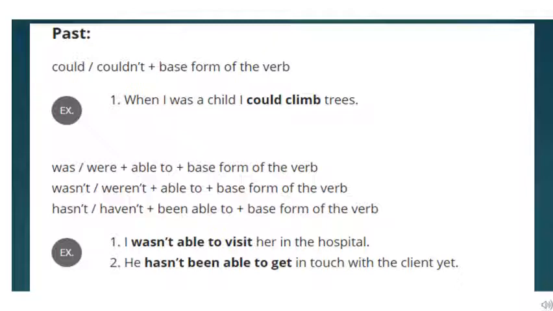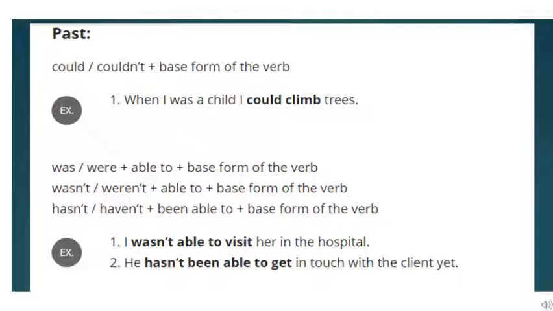So this is again showing an ability. But if you notice the structure of the sentence, I have used when I was a child. That means I am talking about my childhood days, my past, and hence this modal is expressing a past ability.